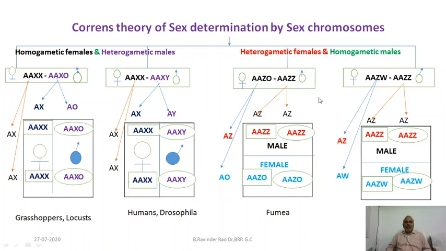Okay friends, let us summarize the Correns method of sex determination. Correns method of sex determination depends on the heterogametic parent. If the heterogametic individual is a male, that is called the heterogametic male method, male heterogamety. And if it is the female, female heterogamety. Male heterogamety has two types, XX-XO and XX-XY. Female heterogamety is of two types, ZO-ZZ and ZW-ZZ. These are the examples. So this is a very simple and most convincing theory of sex determination by Correns.